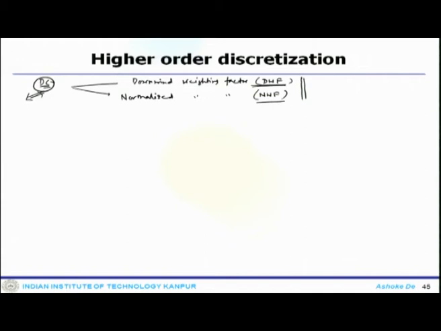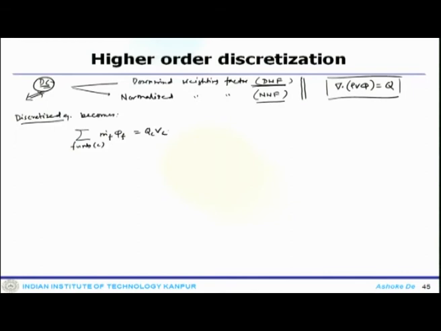Now, the implementation with respect to the equation system, which will be del dot rho v phi equals q. So, the convection with source term. We will do the implementation based on that. Once you start with that equation, your discretized equation becomes the summation over f of m dot f phi f equals Q C V C.